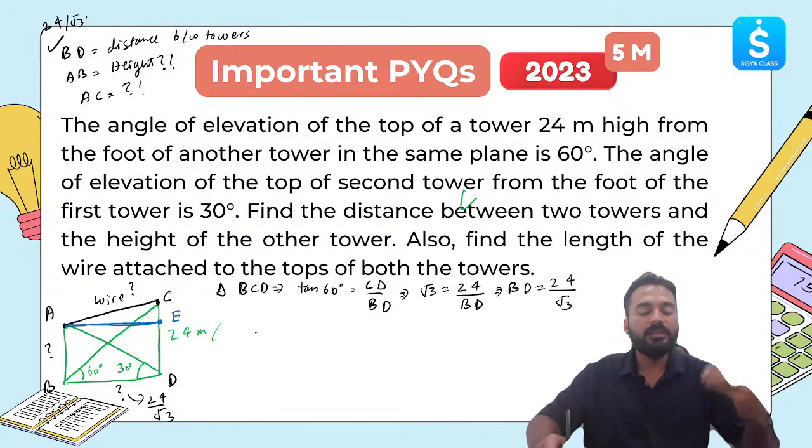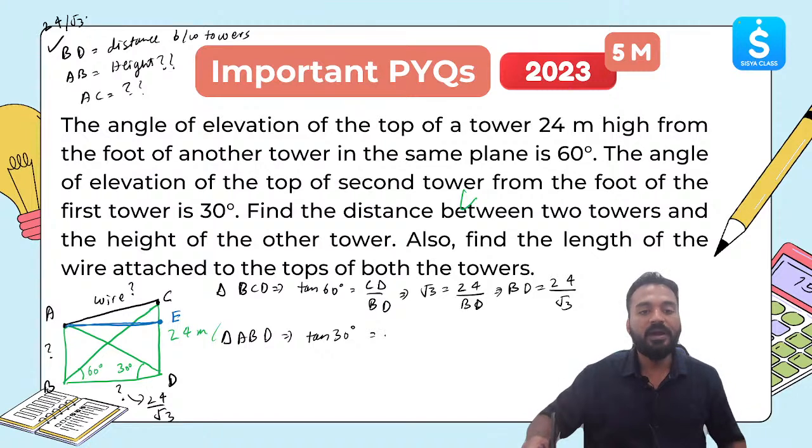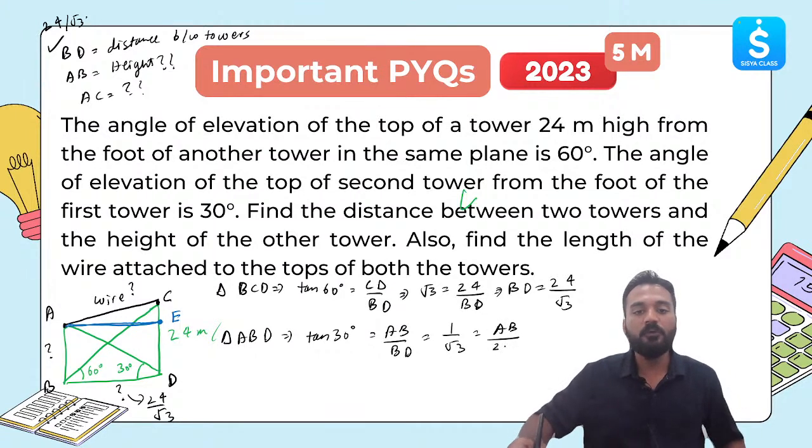Let's apply the same rule in triangle ABD. In triangle ABD, tan of 30 degree is equal to AB by BD. Tan 30 is 1 by root 3. AB is something which we have to find out. BD is 24 by root 3. So what will be AB? AB will be 24 by 3, which comes out to be 8 meter.